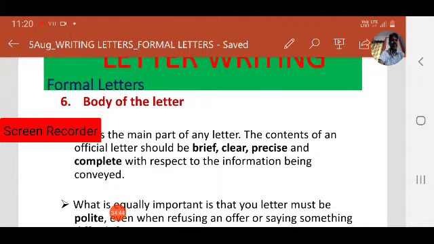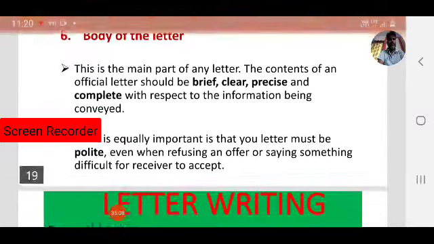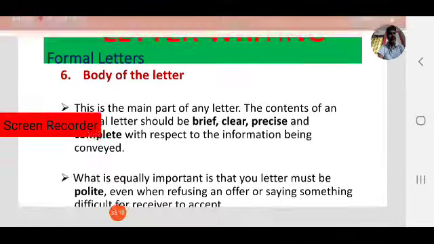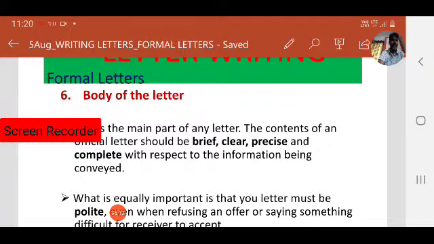You can use casual or conversational language. How you speak to the other person, you can write the same language in informal, personal letters. But coming to formal letters, you must focus on language. It must be polite and formal.